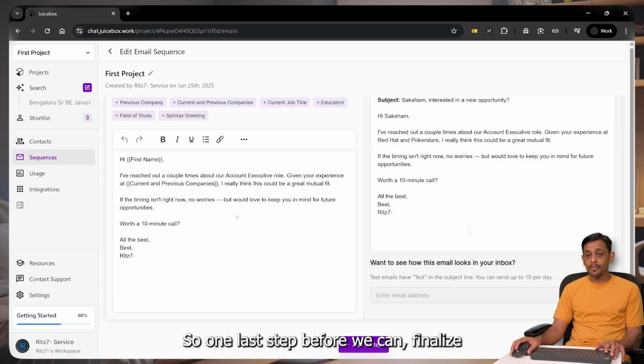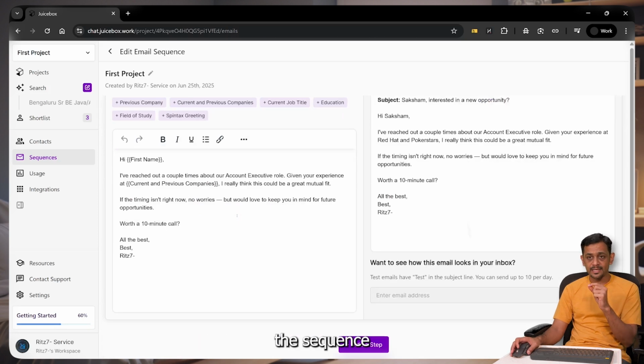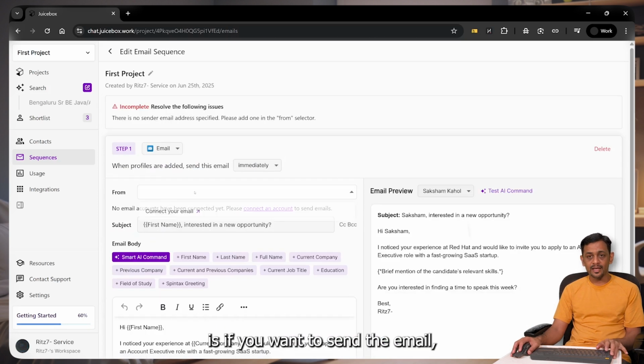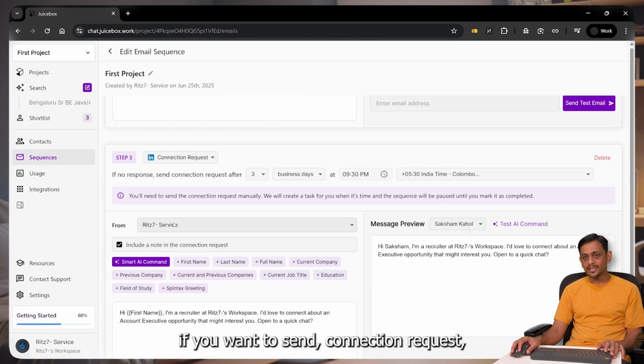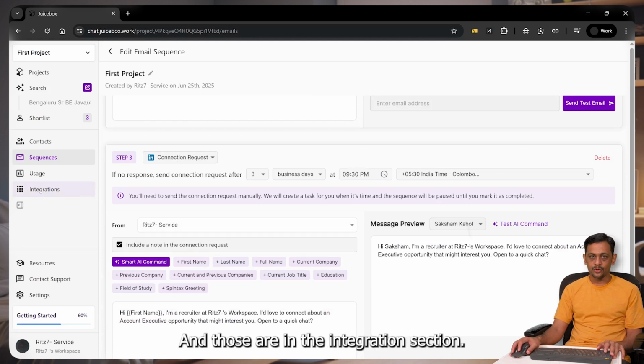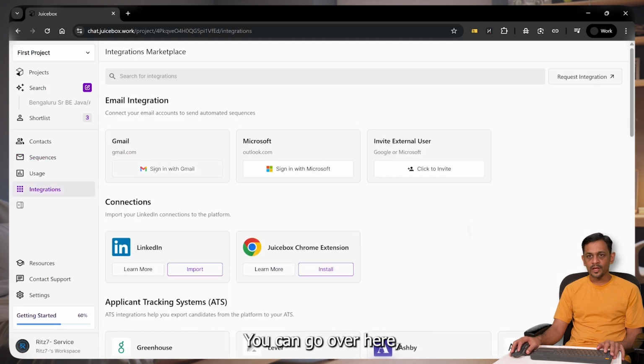So one last step before we can finalize the sequence is, if you want to send the email, then you have to connect your email account so that it can send the emails. And likewise, if you want to send connection requests, then we'll have to connect our LinkedIn account, right? And those are in the integration section. You can go over here, sign in with Gmail or sign in with Microsoft. You can also invite an external user and connect their accounts.